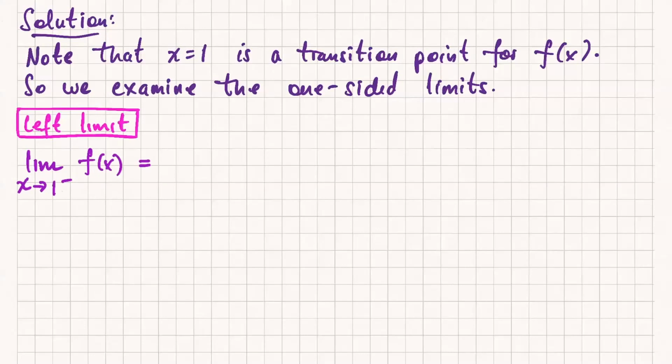Let's be very, very precise about what we're doing here. So this means two things. Can someone tell us what this means? The limit symbol, lim as x approaches 1 from the left. In general, what does that mean about x?